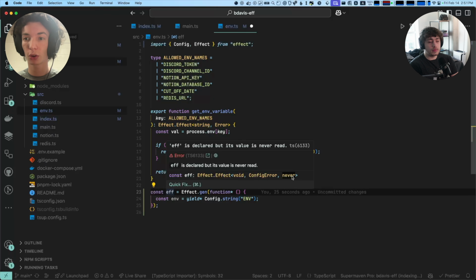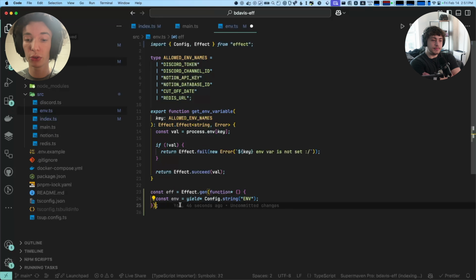But there are a couple of services in Effect that have default implementations. An example is a console service, which is backed by console.log by default. There's a clock service, which is backed by setTimeout kind of stuff by default. And then there's a config service, which is backed by reading operating system environment variables.